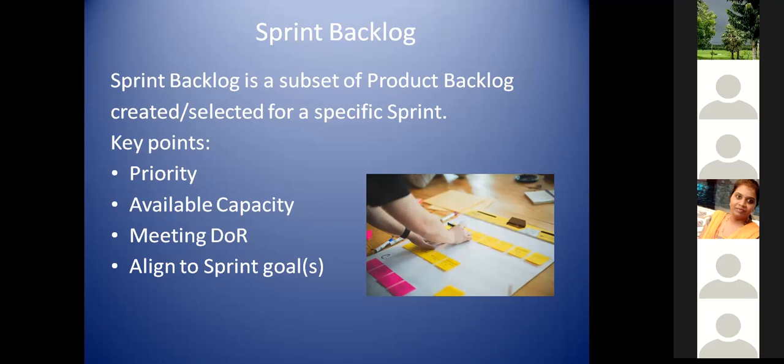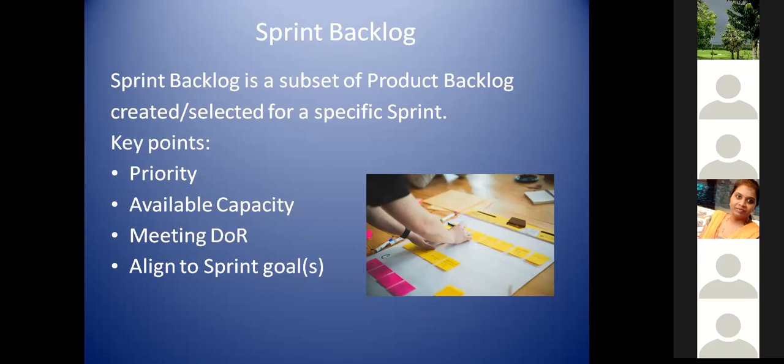Whatever items are completed, the items that are achieved in the sprint, will go to the product backlog in a closure state, which is called closed, and those which are not achieved will go to the product backlog with the state called open or in progress, depending on the system you are using.